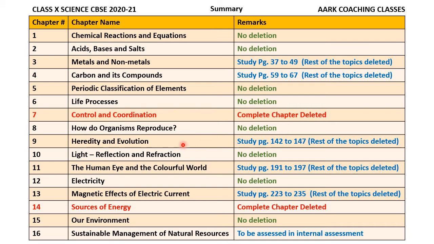Chapter number 9, Heredity and Evolution. In this, you have to study from page number 142 to page number 147. Whatever topics are covered in these pages, you have to study. Rest of the topics like basics of evolution have been deleted from your syllabus.